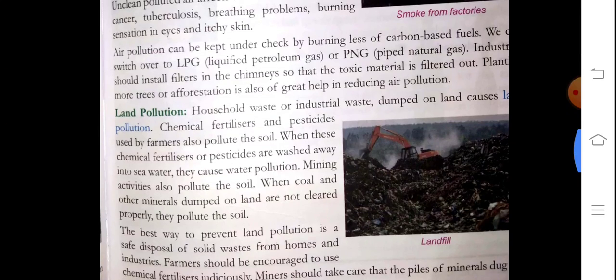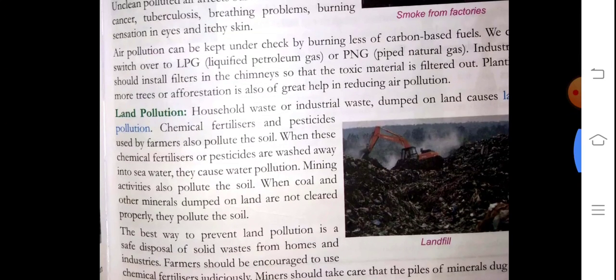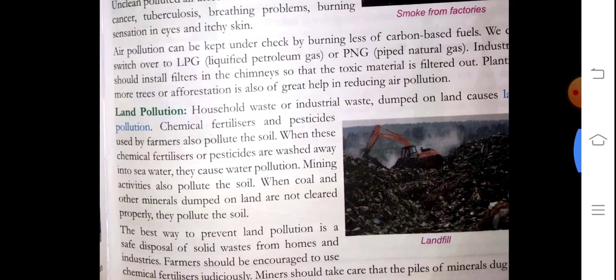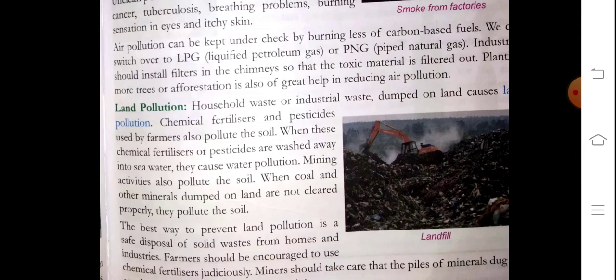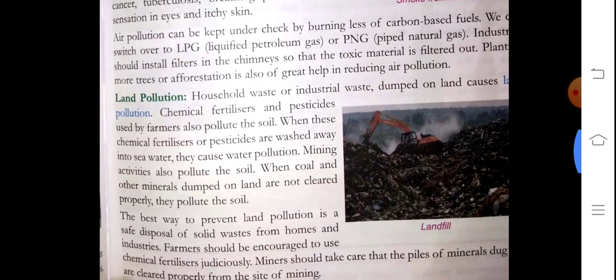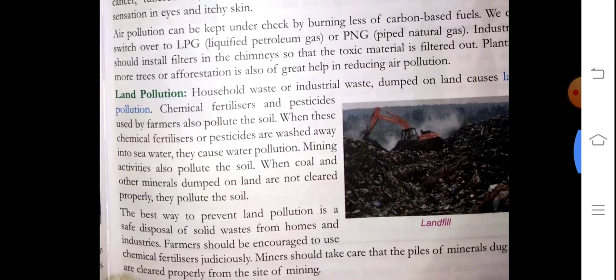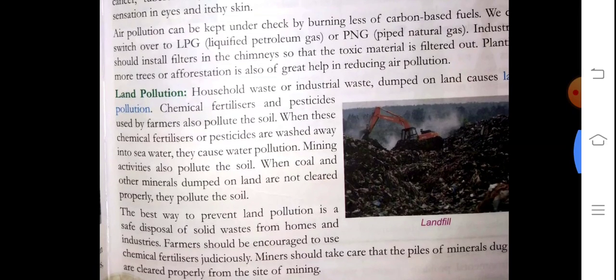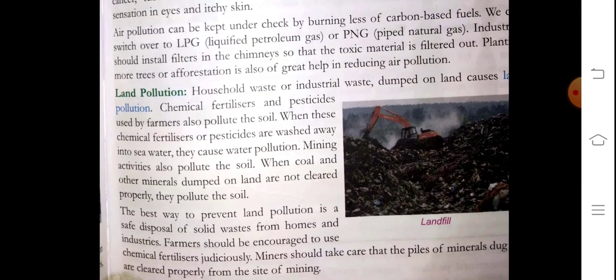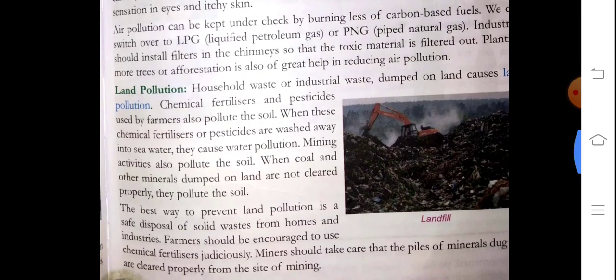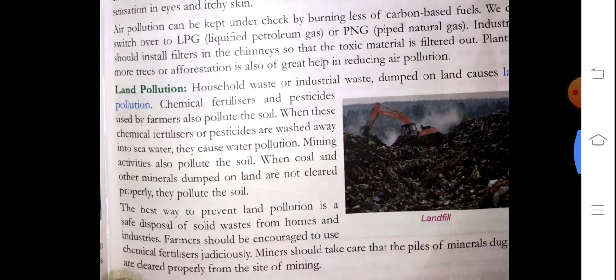Here in this last paragraph, we get an idea how we can control air pollution. See, air pollution can be kept in check by burning less carbon based fuels. Means we should use less carbon based fuels, so a smaller amount of carbon spreads in the air. We can switch, means we can use LPG, liquefied petroleum gas, or piped natural gas. They can easily dissolve in the atmosphere.